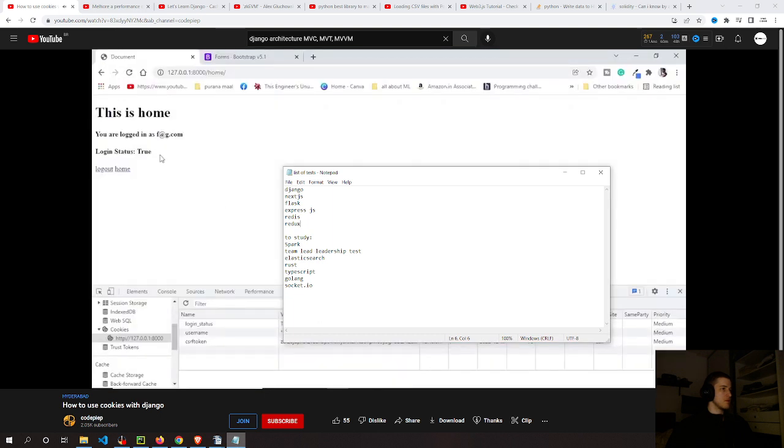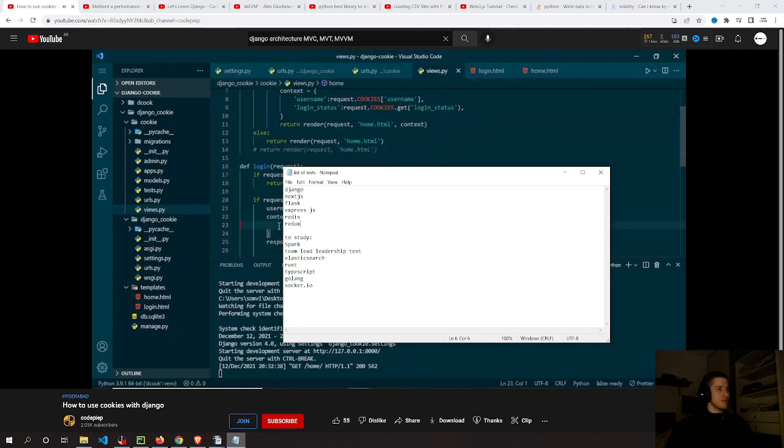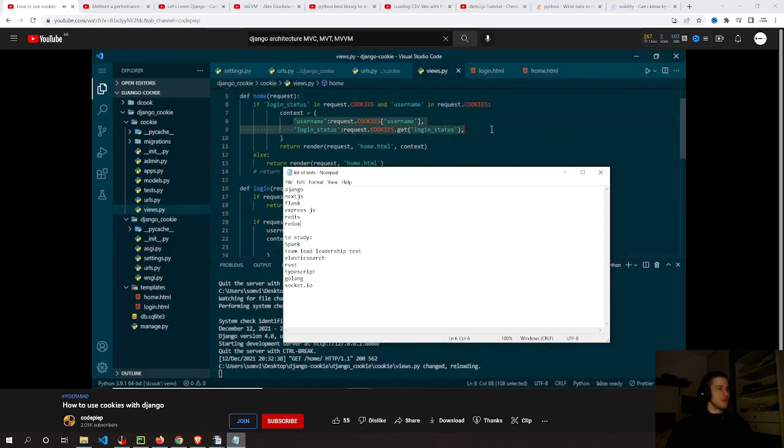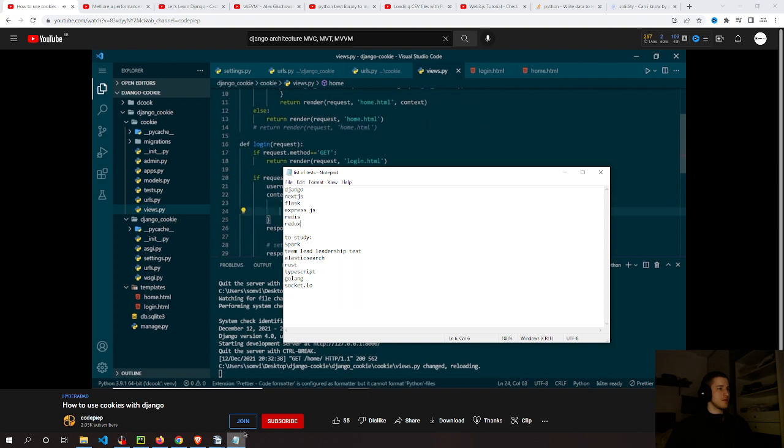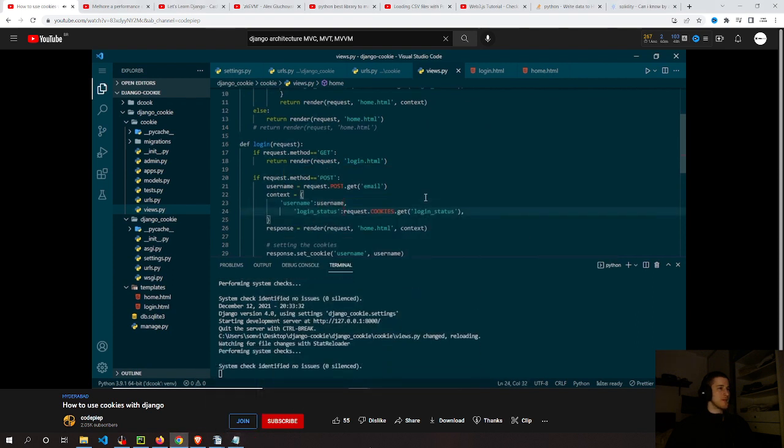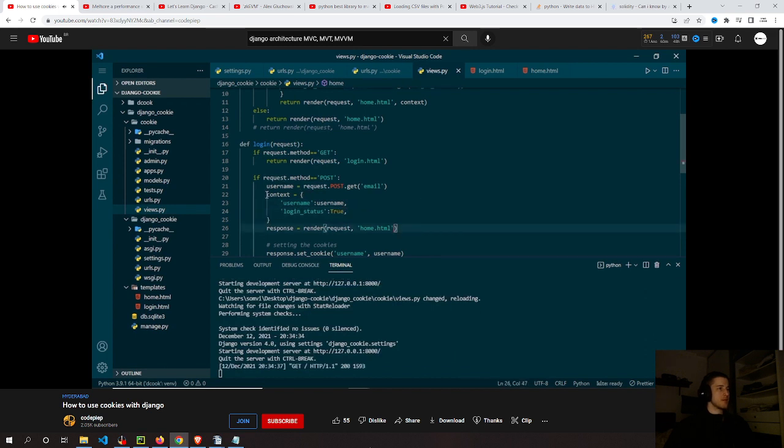Let me take a moment to make the code more clear. In our views.py, remember in login, we kept our context clear or empty. So here I will use this because we are using a single home.html. So we need to keep the context constant. So here I will say username will be the username that we are providing and login status will be true. Let me show you why we are using this context here.